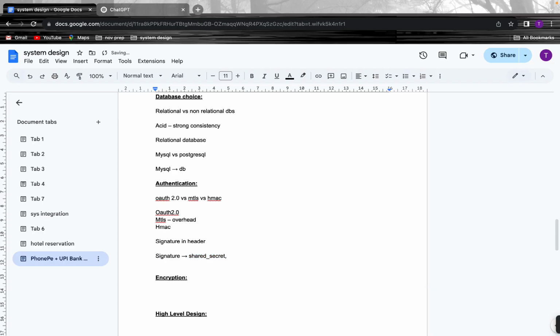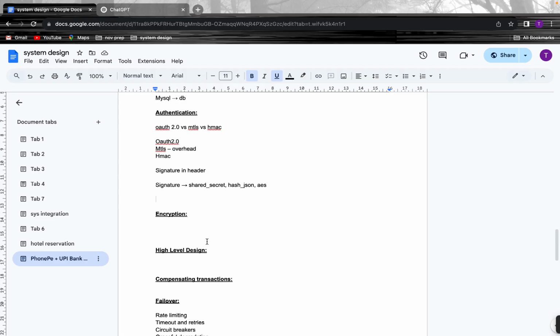Also, we will use the hash of the JSON payload. Using all these things, a signature will be generated. This signature will be added in a header, and we will send it to the bank API, and the bank API will verify the signature, and only then it will allow. Similarly, for the response from the bank API, we will verify the signature, and then we will allow the response.